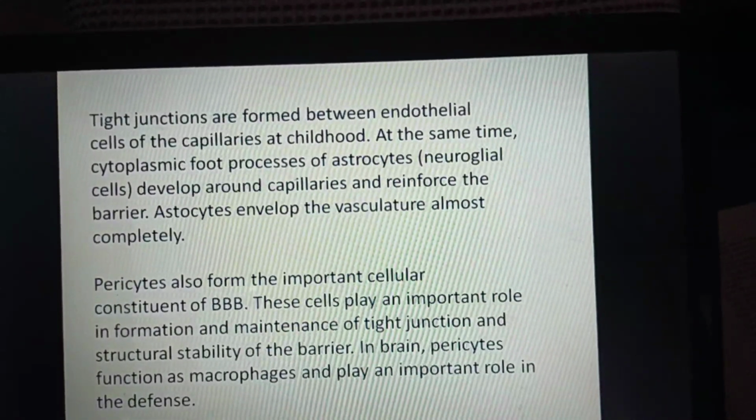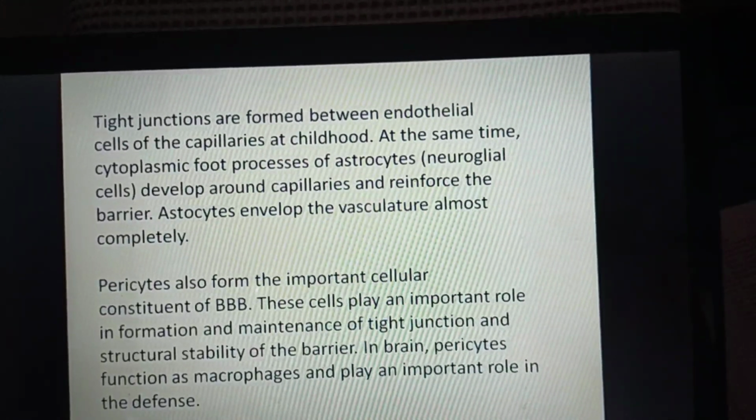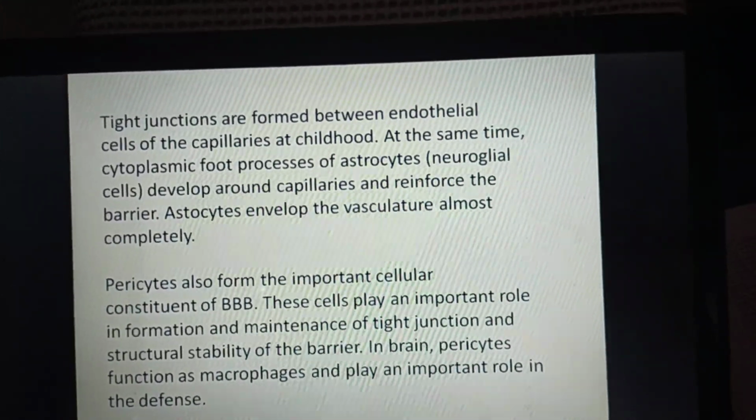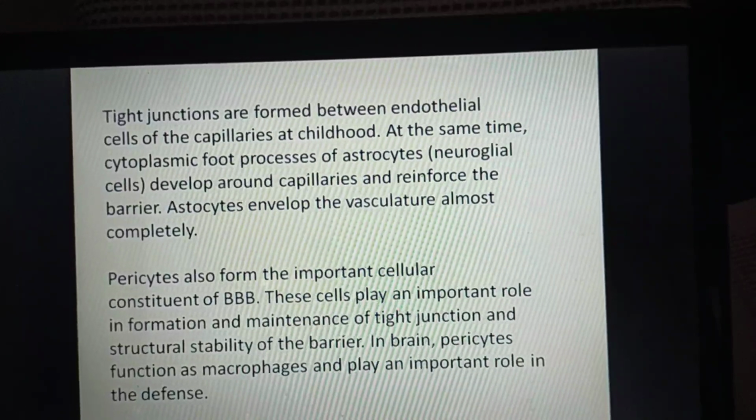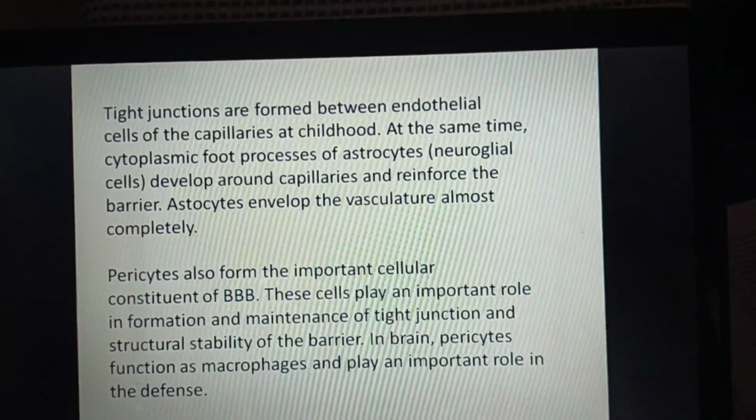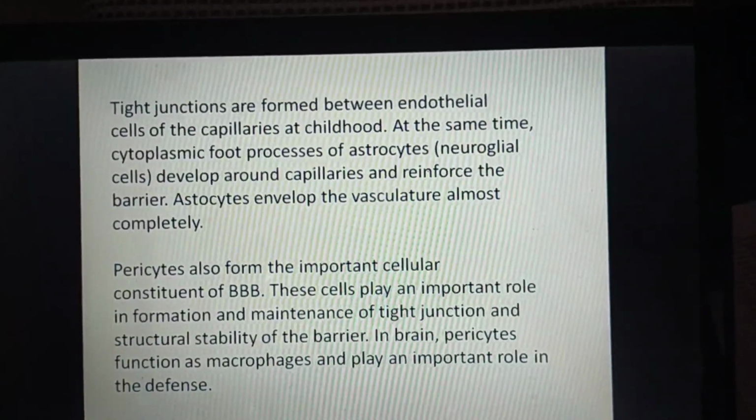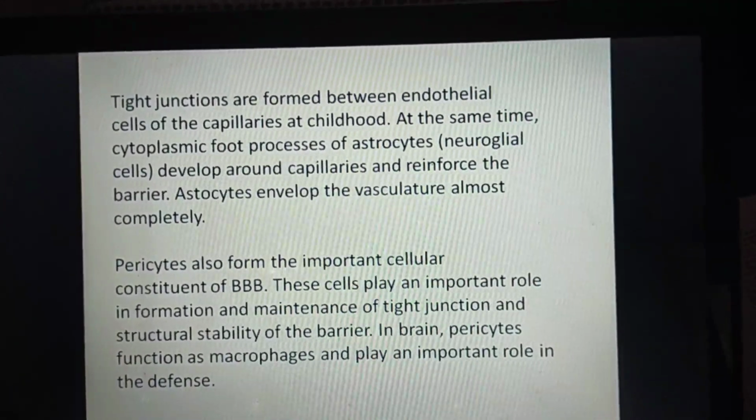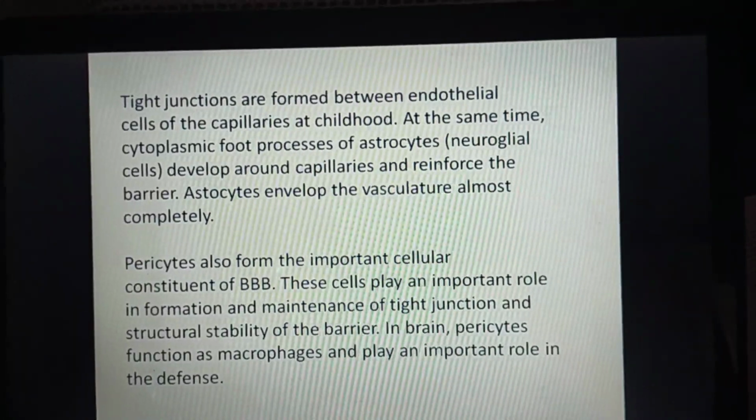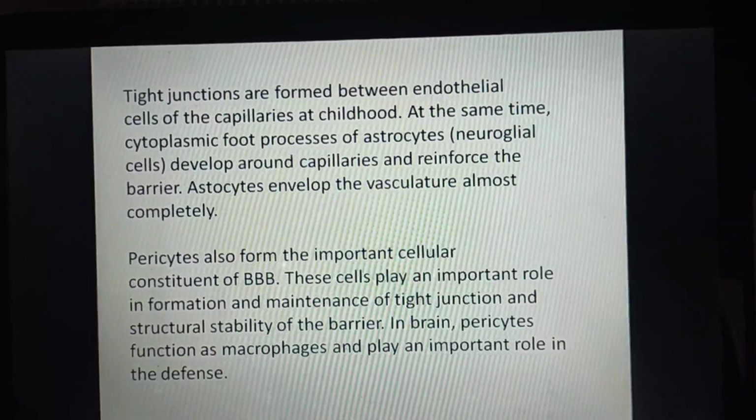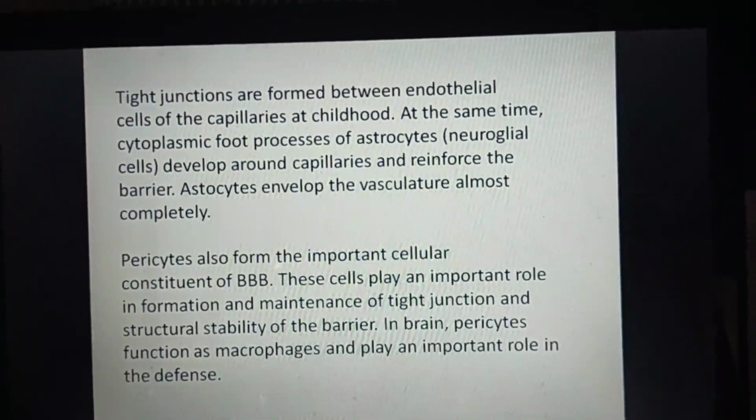So astrocytes envelop the vasculature almost completely. Pericytes also form important cellular constituents of the BBB. These cells play an important role in formation and maintenance of tight junctions and structural stability to the barrier. In the brain, pericytes function as macrophages and play an important role in defense.